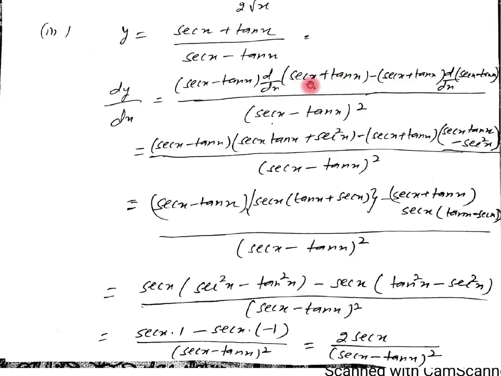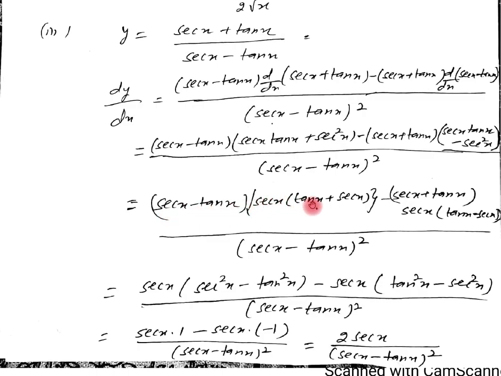It is a sum of two functions. The derivative of secant x is secant x into tan x plus the derivative of tan x is secant square x, minus this bracket as it is. Now the derivative of this one, the derivative of secant x is secant x into tan x minus the derivative of tan x is secant square x. Now we are simplifying here the numerator. Now this expression as it is, now from this we can take secant x common and write the terms inside tan x plus secant x. Again minus this expression as it is, again taking secant x common here, it can be written as tan x minus secant x.